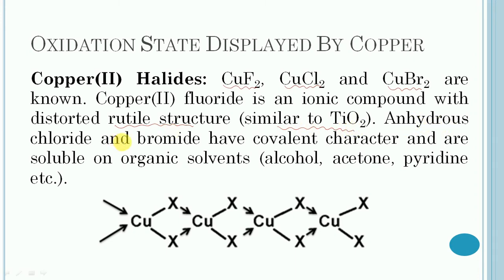Anhydrous chloride and bromide have covalent character and are soluble in organic solvents such as alcohol, acetone and pyridine. These halides have infinite parallel halogen-bridged chains of square planar copper tetrahalides. So the structure of polymeric copper(II) halide is shown in these pictures.